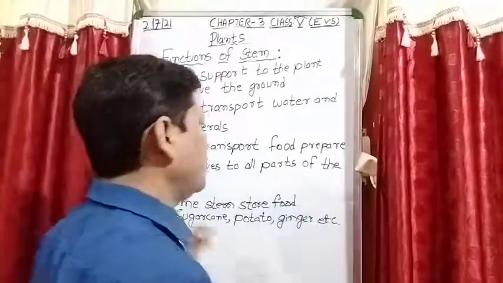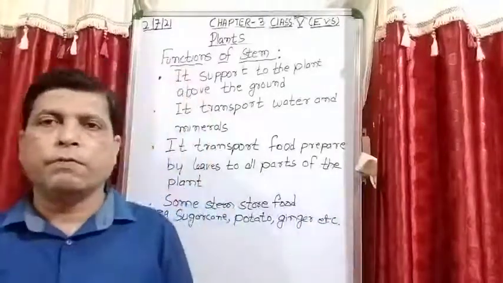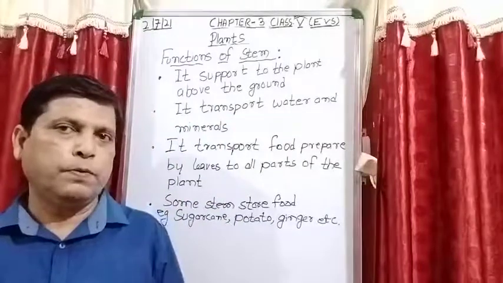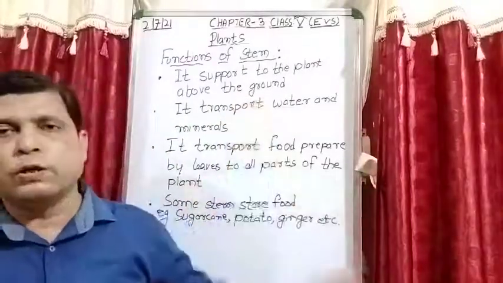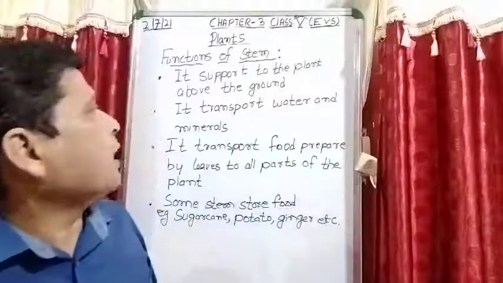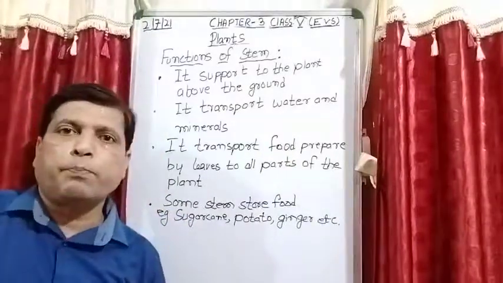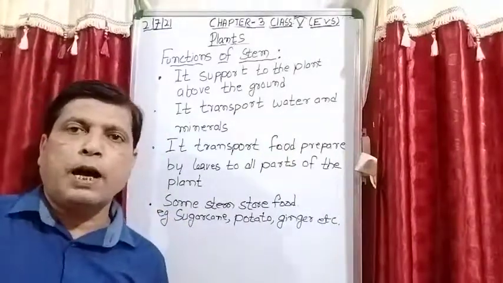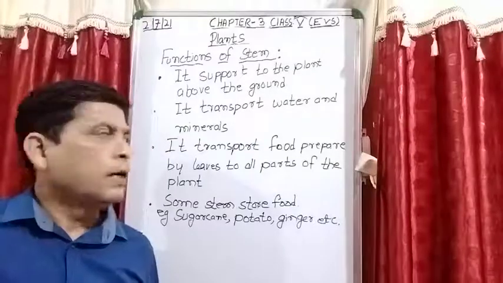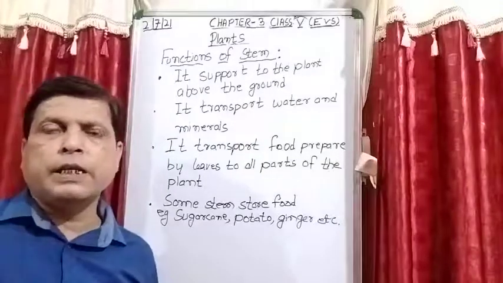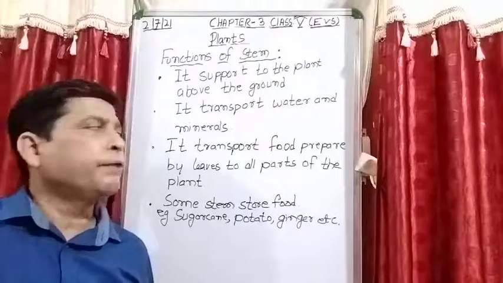So these are all functions of the stem. The stem supports the plant above the ground, and it supports all the parts of the plant which are above the ground, like branches, leaves, buds, flowers and fruits.